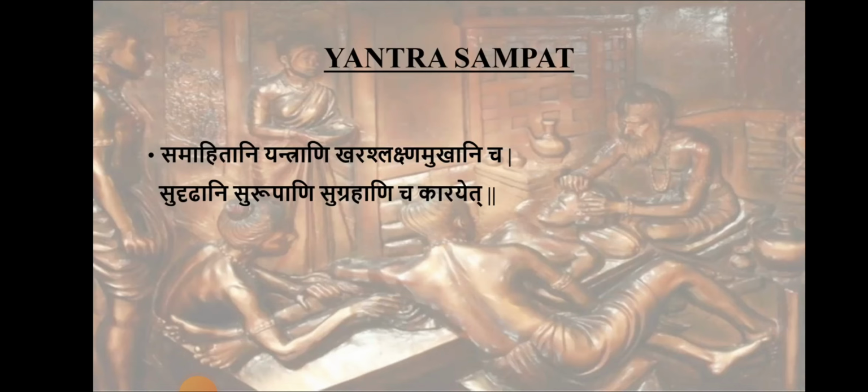Next is Khara and Shlakshna Mukha. Khara means it should be rough, and Shlakshna means it should be smooth. According to the device and its function, it can be Khara or Shlakshna. It can have a serrated edge as well as a smooth functional edge, based on the utility.